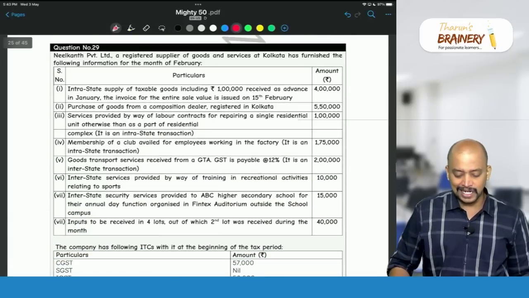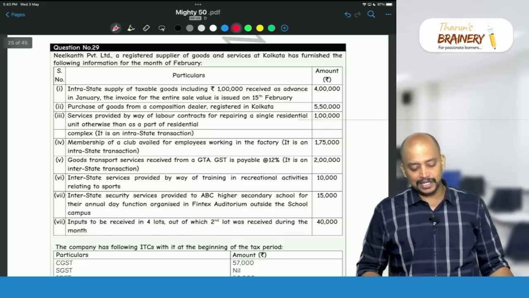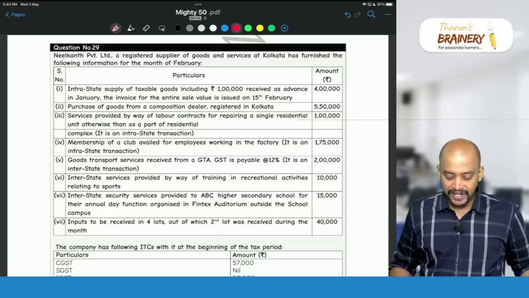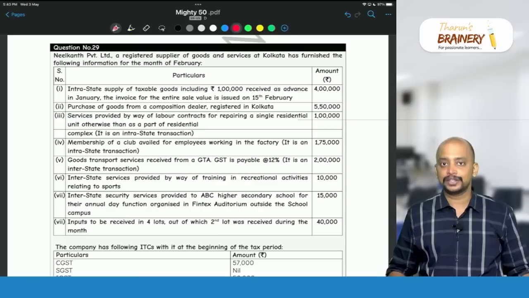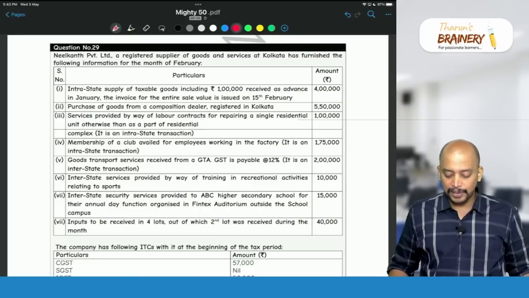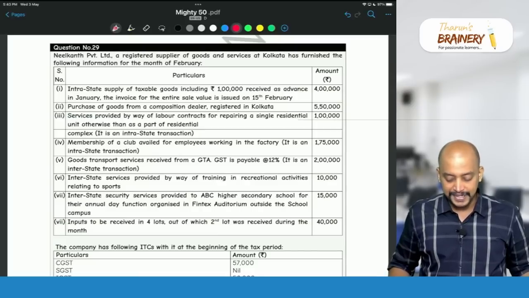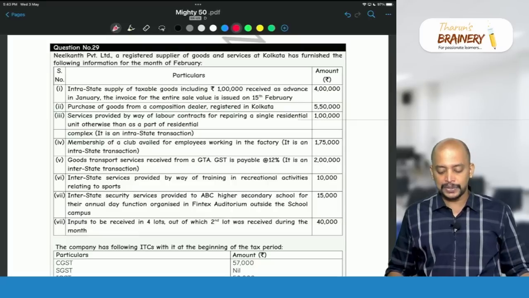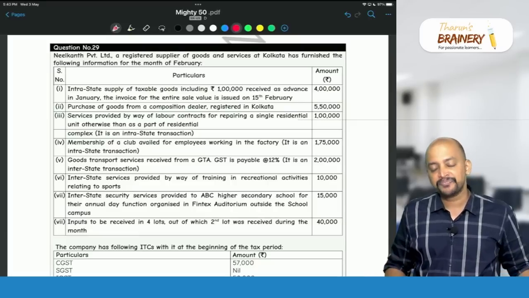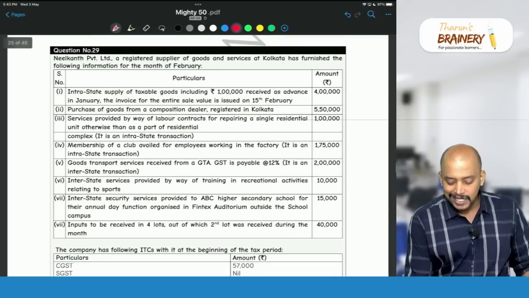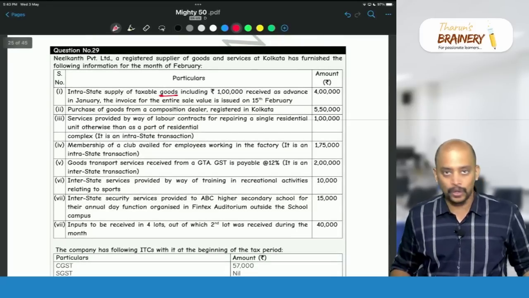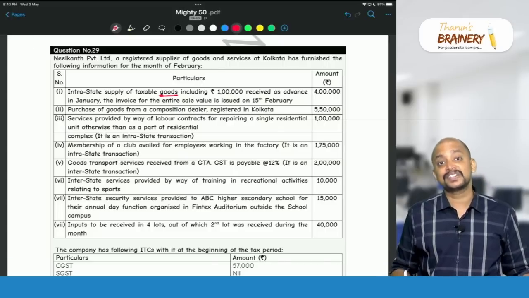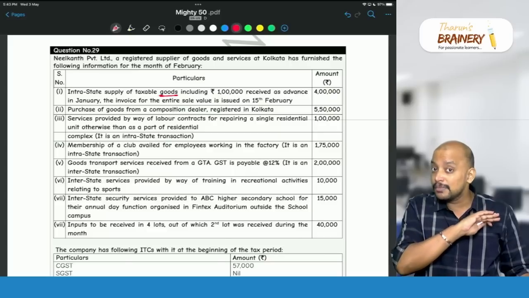Then question number 29. Neelkant Private Limited, a registered supplier of goods and services at Kolkata, has furnished the following information for the month of February. Intrastate supply of taxable goods, including 1 lakh, received as advance in January. The invoice for the entire sale value is issued on 15th February. So in case of goods, is GST payable on advances? No. The time of supply in case of goods is actual date of invoice or due date of invoice, whichever is earlier, which means GST not payable on advances.